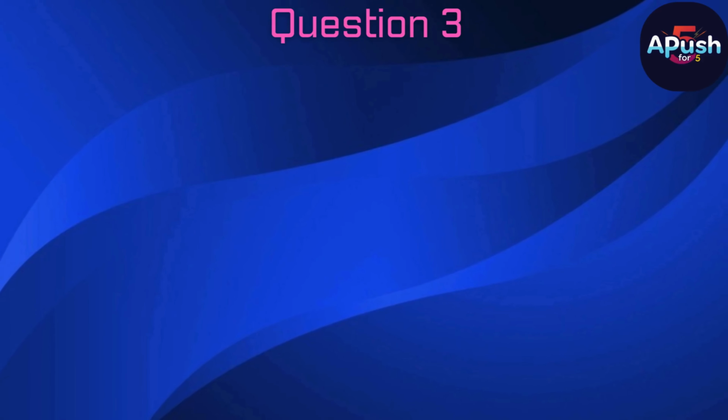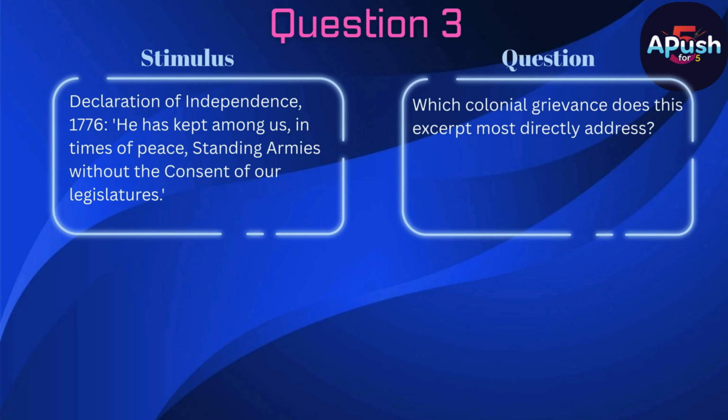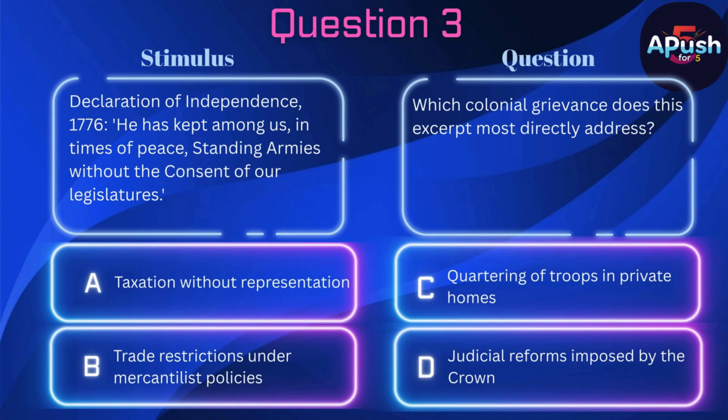Question 3. Stimulus. Declaration of Independence, 1776. He has kept among us in times of peace standing armies without the consent of our legislatures. Question. Which colonial grievance does this excerpt most directly address? A. Taxation without representation. B. Trade restrictions under mercantilist policies. C. Quartering of troops in private homes. D. Judicial reforms imposed by the Crown.